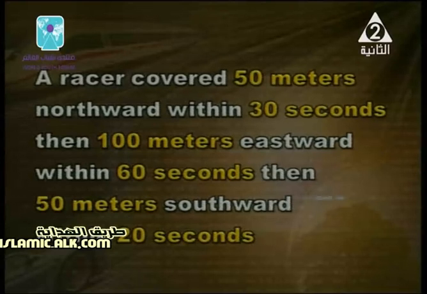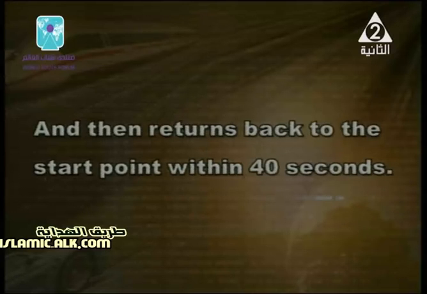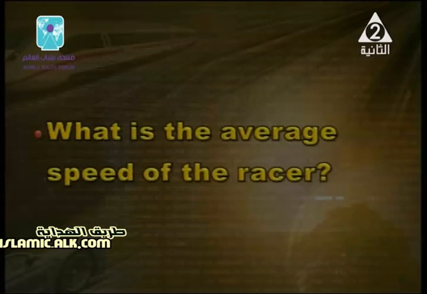At the same time, we have 3 times: 30 seconds, 60 seconds, 20 seconds. Good. We have a difference for time and distance. How can you catch this? Catch the answer when I ask you, return back to its starting point within 40 seconds. The first question: what is the average speed of the racer? Can you find it? Yes.